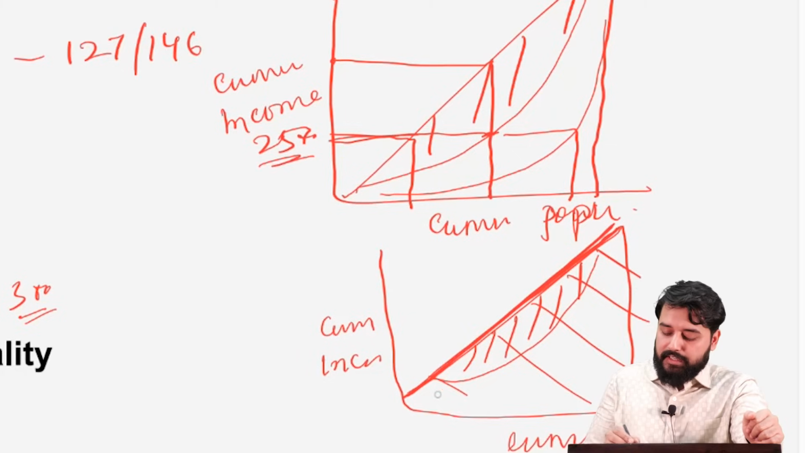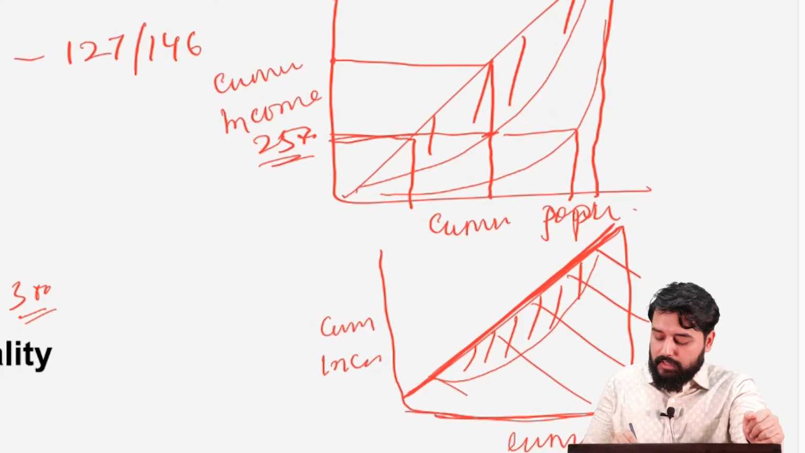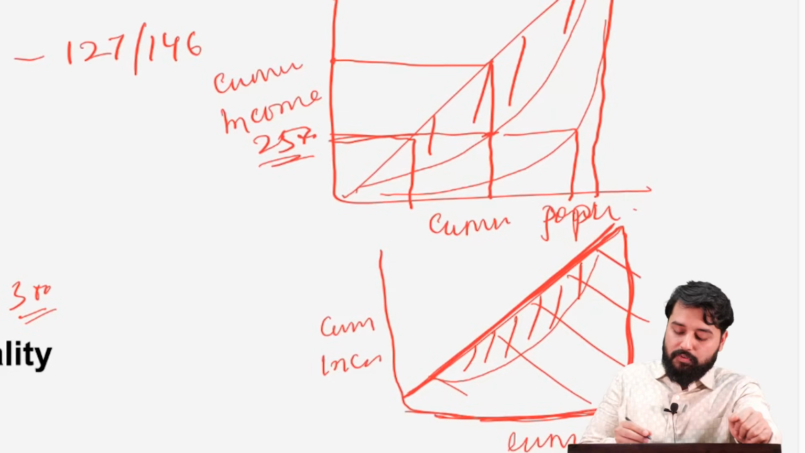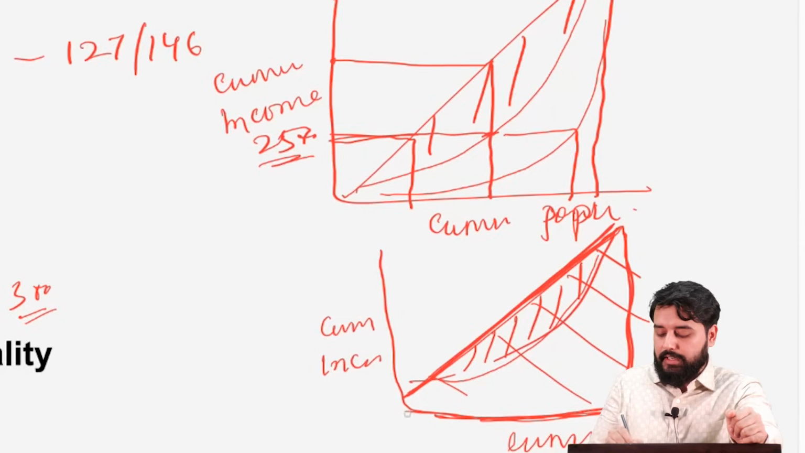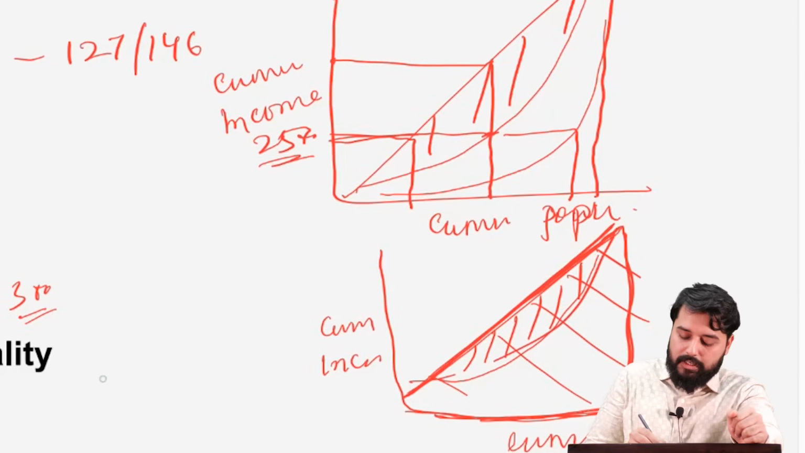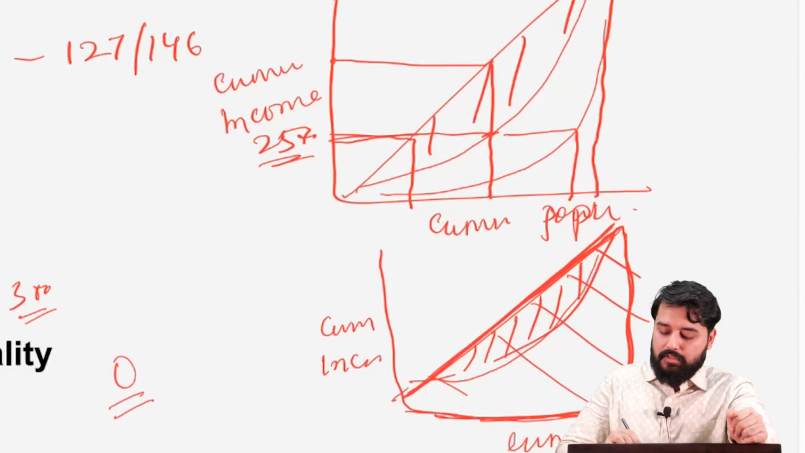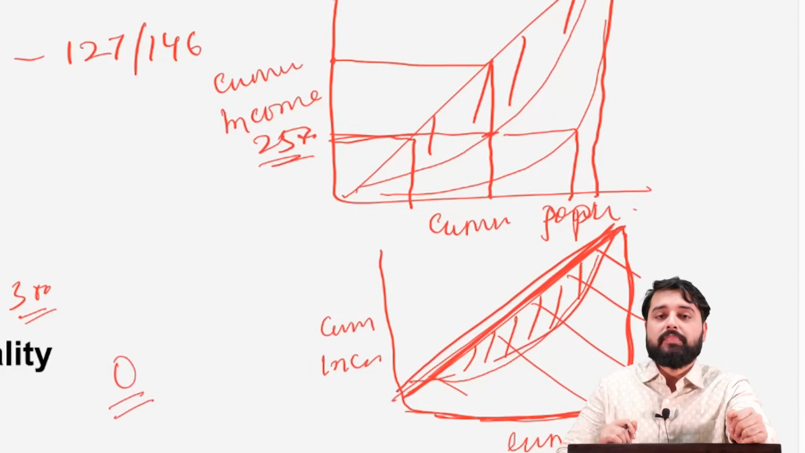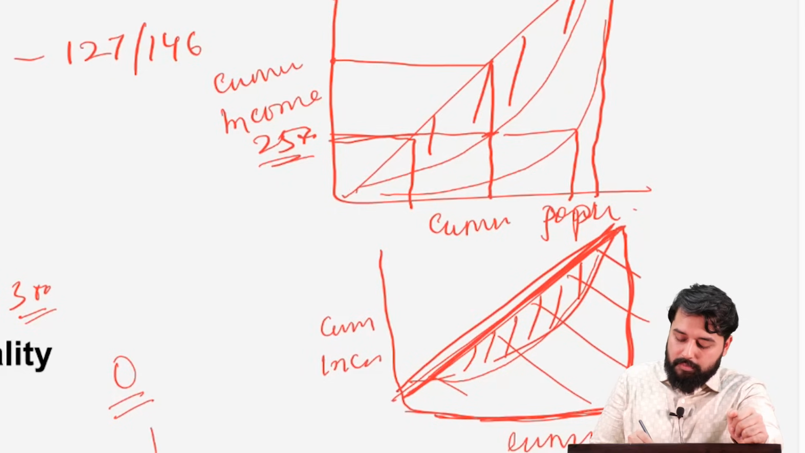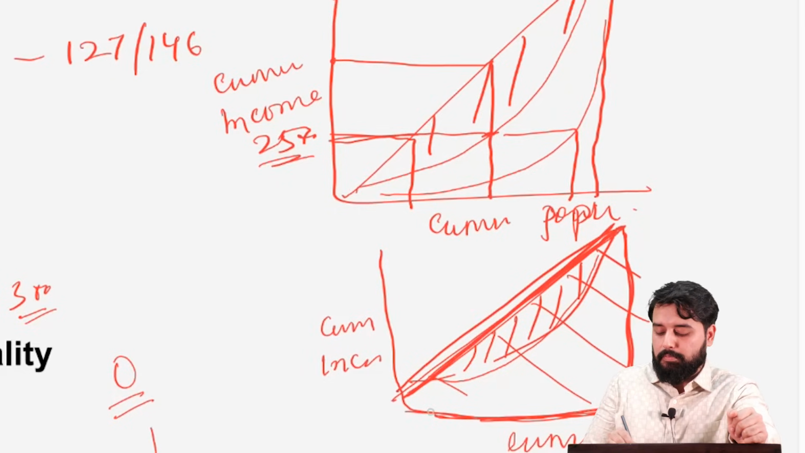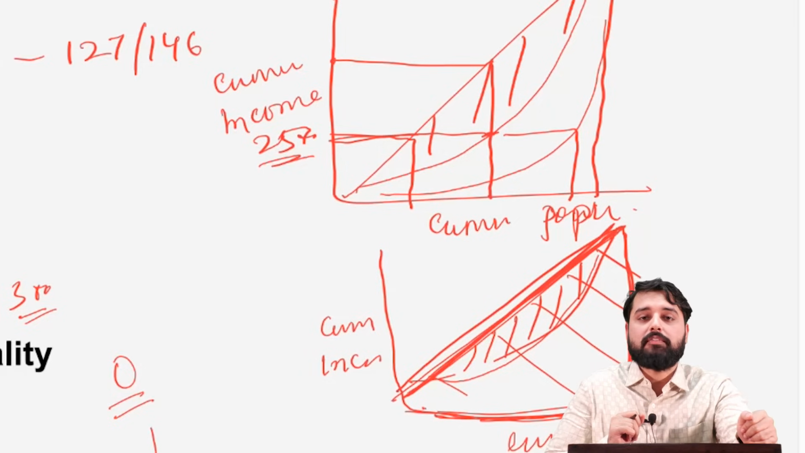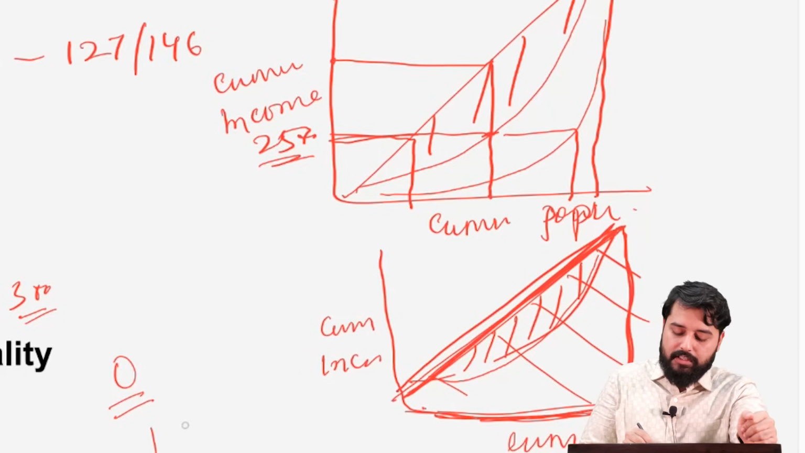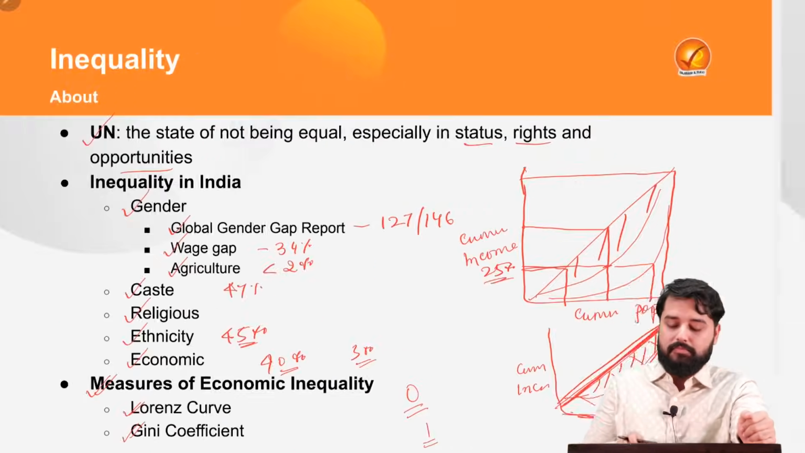and when there is perfect inequality in any country, then 100% of the population will be having only 0% income. Therefore, the Gini coefficient, which is the ratio between the area under the Lorenz curve and the area under this triangle, will become 0 if there is perfect equality, and the ratio will become 1, that is, this will become perfect inequality in case 100% of the population is having 0% of the income, and the Gini coefficient will become 1.